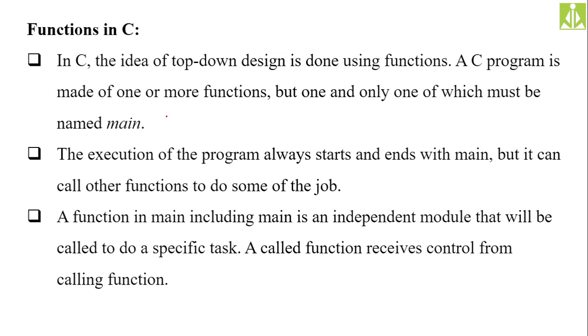Once all the people have gathered, there will be an anchor who is responsible for organizing the event, who will start the event and give the event purpose and other things, isn't it? So we consider the anchor as the main function, because the main function always starts the execution of your C program.